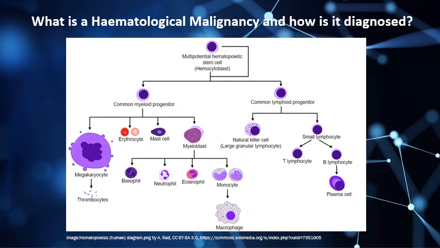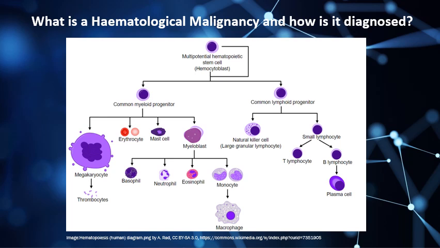When we talk about hematological malignancies, what exactly are we talking about? Hematological malignancies include leukemias, lymphomas, and multiple myelomas. They actually comprise a fairly significant proportion of global cancers, up to 10%, and the complexity of diagnosing them can be quite significant. So here we have a basic diagram of human hematopoiesis, where you can see it starts from a multi-potential hematopoietic stem cell, and from here it can give rise to myeloid and lymphoid cells, and then the different subclassifications there.